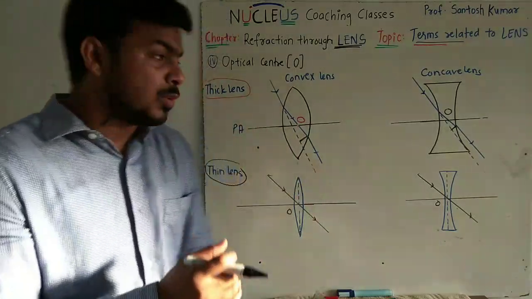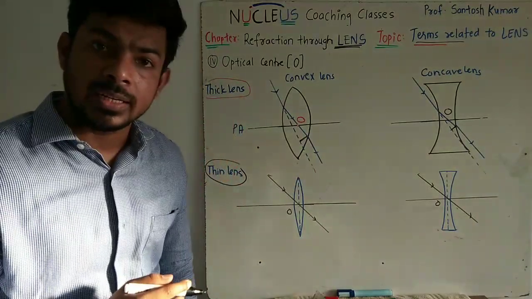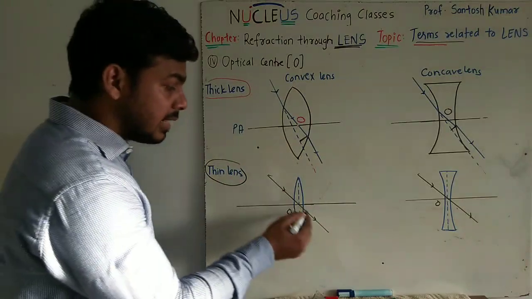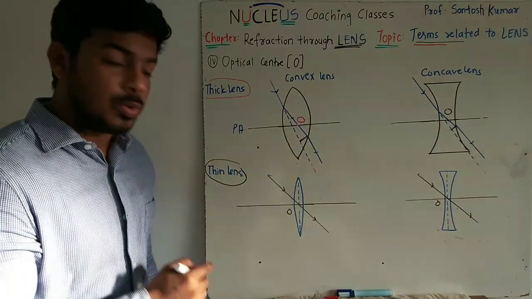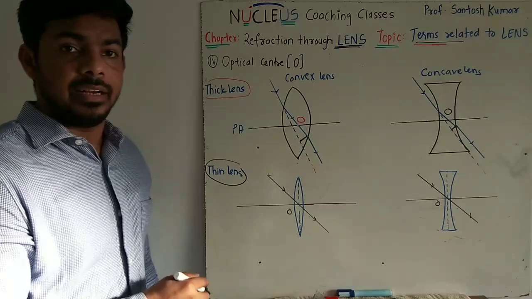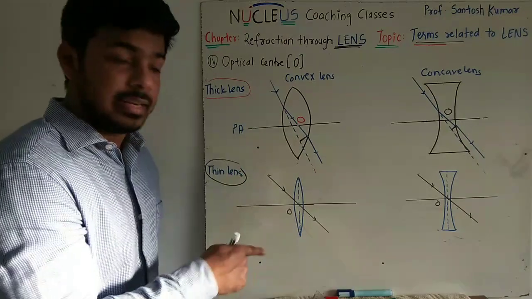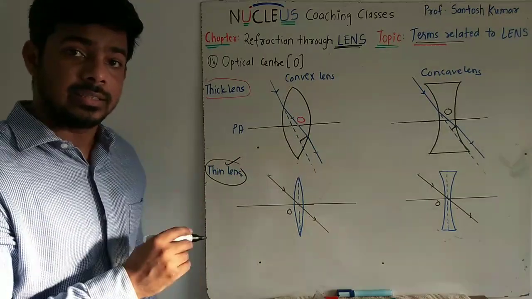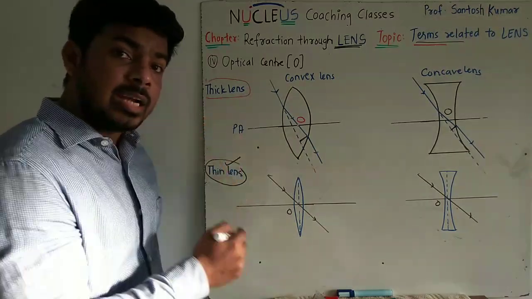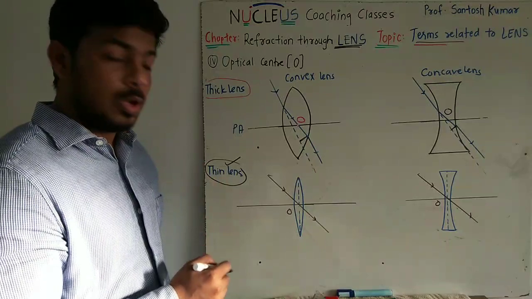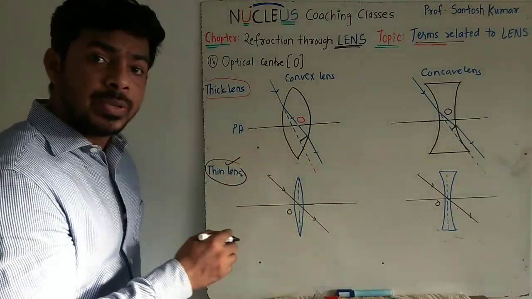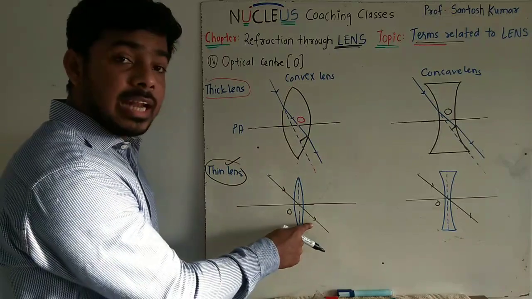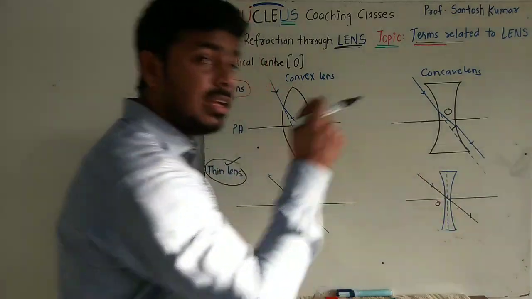So from now onwards, if I talk about the definition of optical center, it is that point on the principal axis such that a ray of light passing through it will travel undeviated, and this definition is valid only for a thin lens. So optical center is that point on the principal axis such that a ray of light passing through it will travel undeviated.